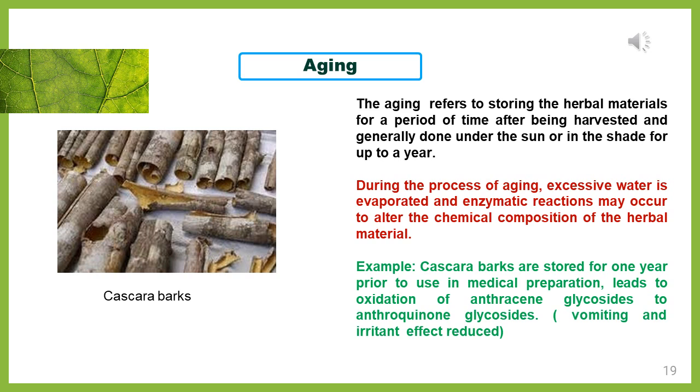Anthraquinone glycoside has very good cathartic properties, so cascara bark is a very good cathartic drug. It has to be stored for 1 year. While storing for 1 year, the irritant or vomiting effect produced by the cascara bark will get reduced. So that is the aging process.